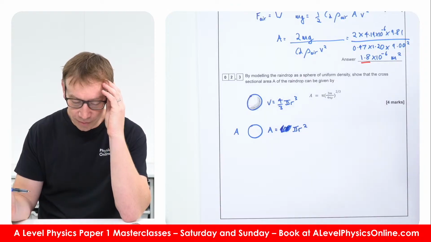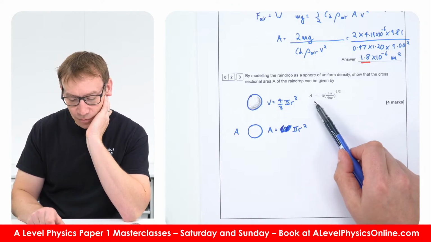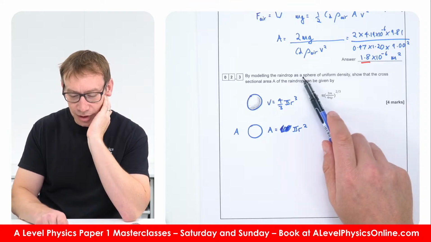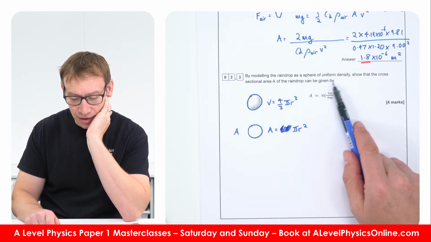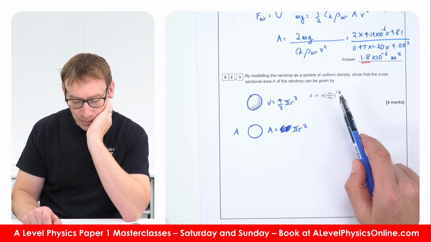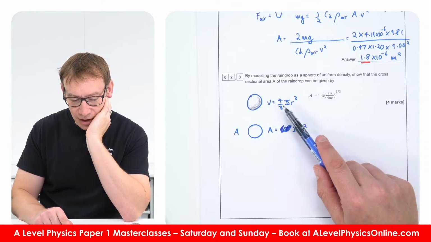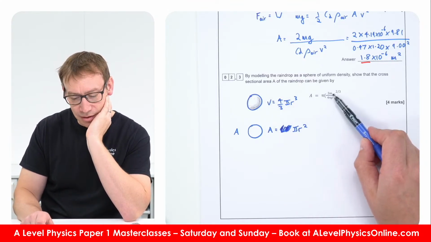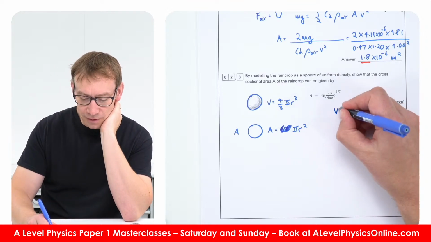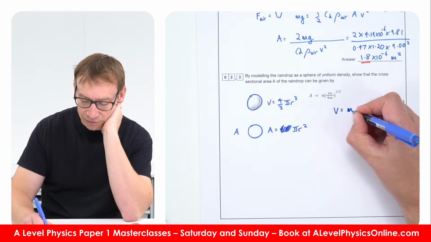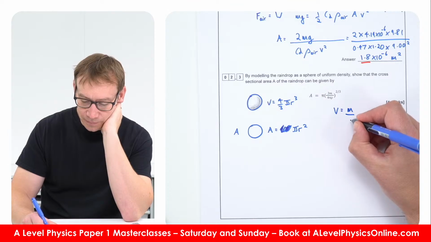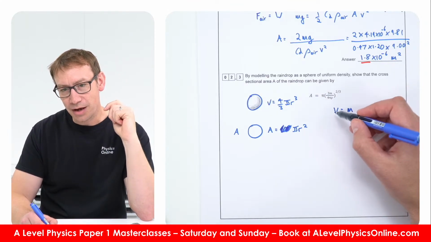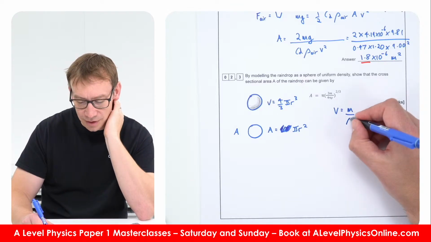So I guess we can of course relate the two things together. It says here that by modelling it, show that the cross-sectional area is given by this. I guess that volume here is going to be related to the mass and the density, because the density is equal to the mass per unit volume. So the volume is the mass over the density.